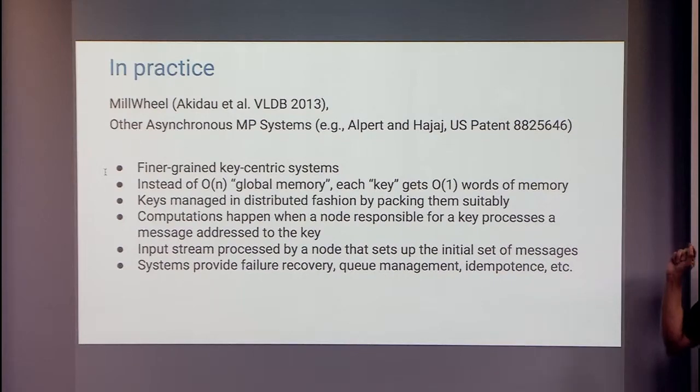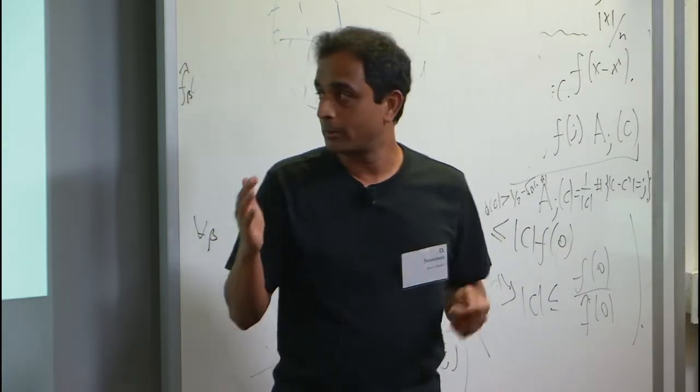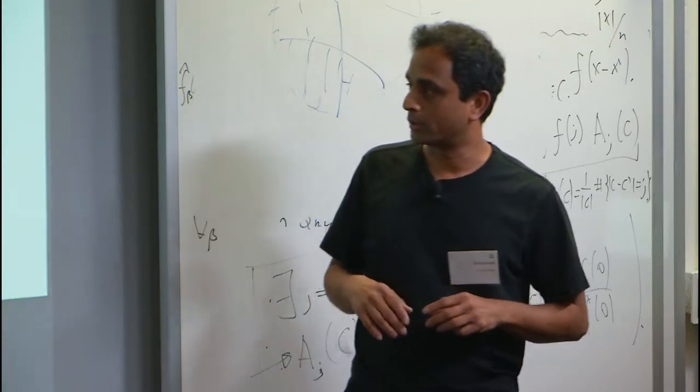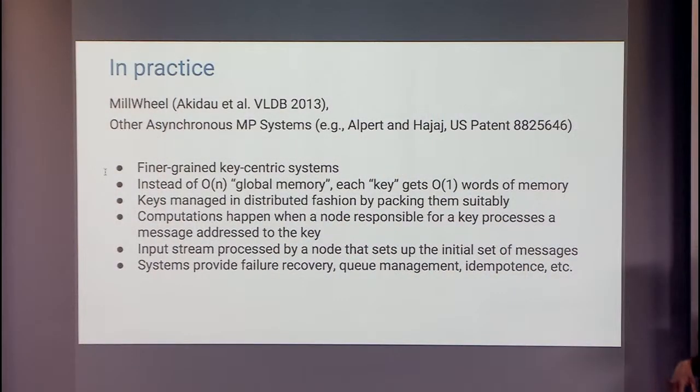And the key idea here is that there is a key value pair, and every machine is responsible for a bunch of keys. And instead of thinking monolithically as order n global memory, we think of each key as getting order 1 words of memory, and lots of messages get exchanged, and computations happen when one machine decides to send a note to another machine about updating some information. Again, the systems take care of all kinds of nice things here.